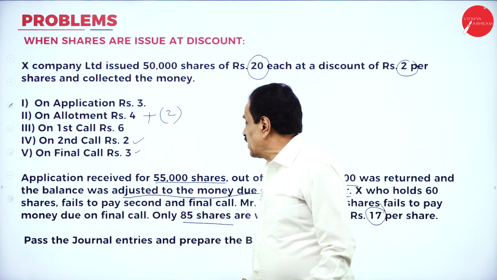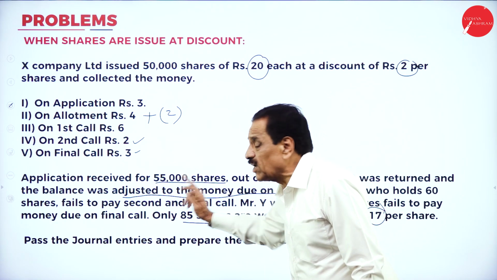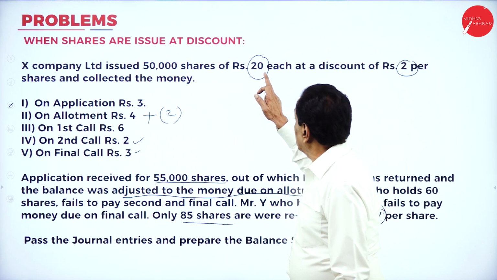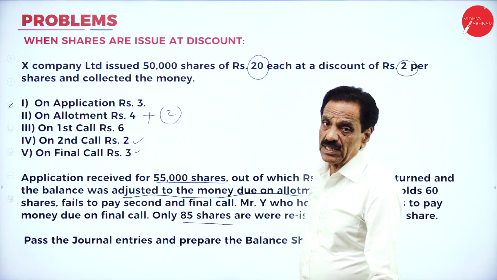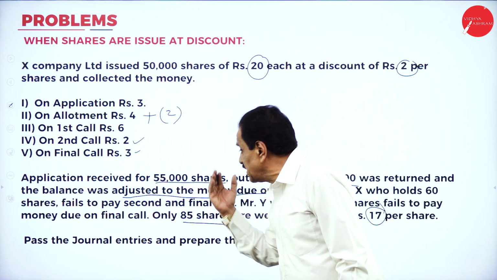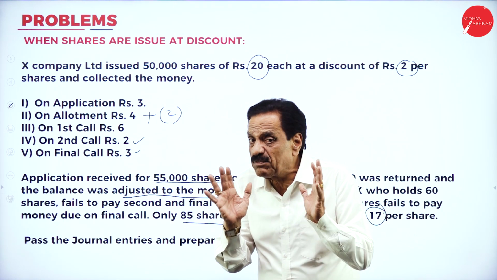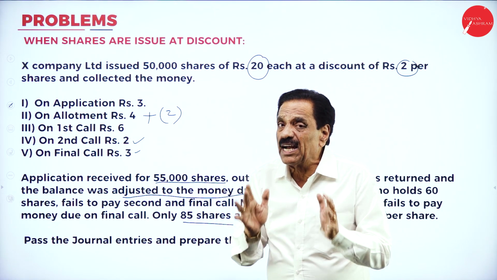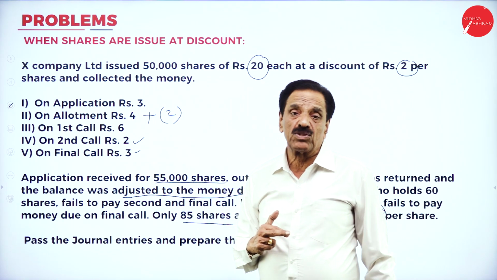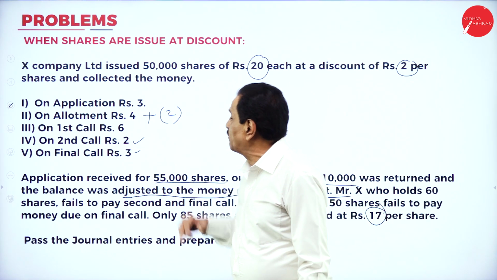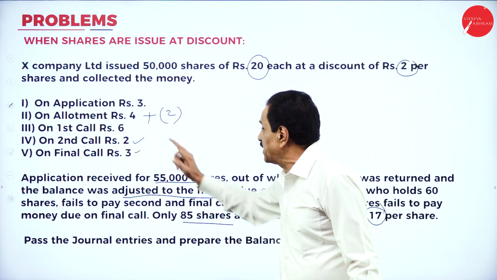If you see the board, you can understand. You received how many shares? 50,000 shares. But how many applications received? 55,000 applications received. They would have rejected 5,000 applications. But how many did they accept? 55,000 applications. What's your application fee? 3. So 3 into 5, 3 fives are 15.